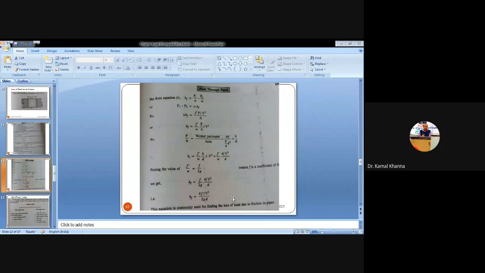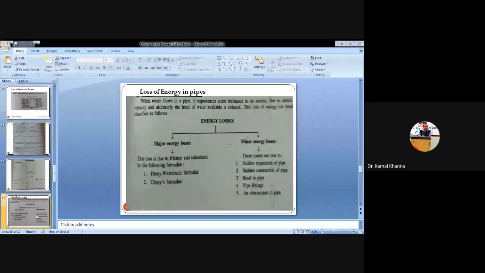V is the mean velocity of the flow of fluid which is flowing in the pipe. G, as you all know, is acceleration due to gravity, and its value is always 9.81 meter per second square. And D is the diameter of the pipe used to find out the loss of head. This equation is called the Darcy-Weisbach equation, named after the scientists who invented this formula. The loss due to friction can be found using the Darcy-Weisbach equation.